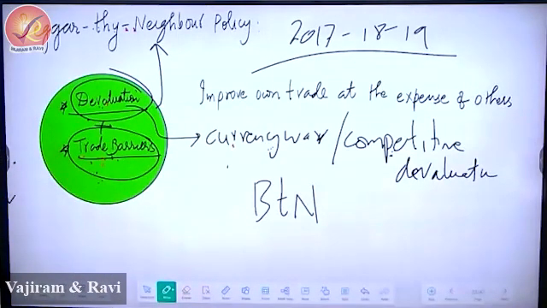When two or more countries deliberately devalue their currency to increase their export,